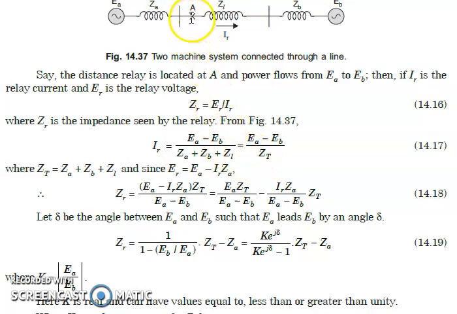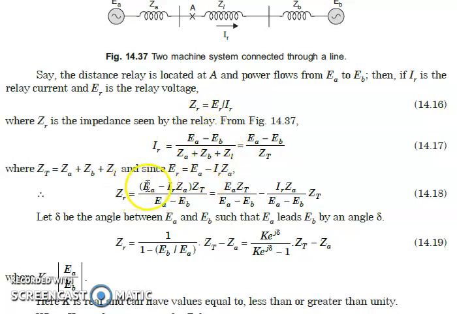Now what is ER, the voltage at relay A? This is equal to EA minus IR into ZA. Now from this, ZR is equal to ER upon IR. Substituting the value of ER as EA minus IR into ZA, and putting IR equal to this.